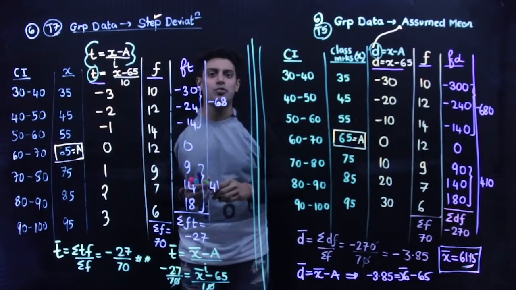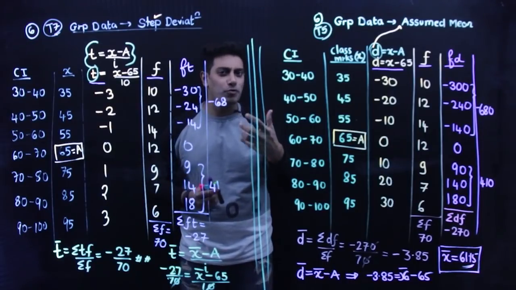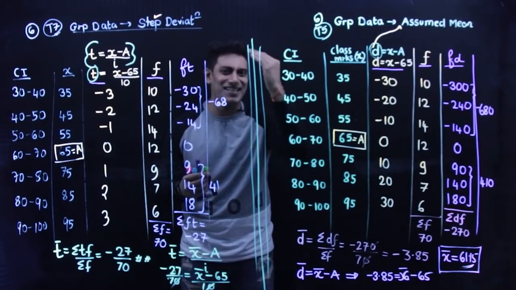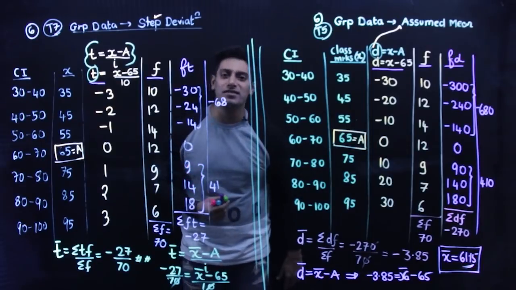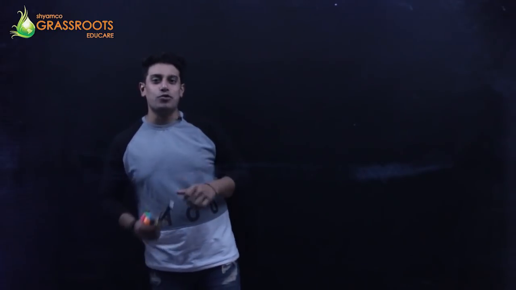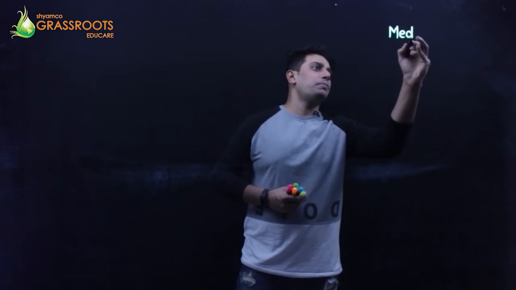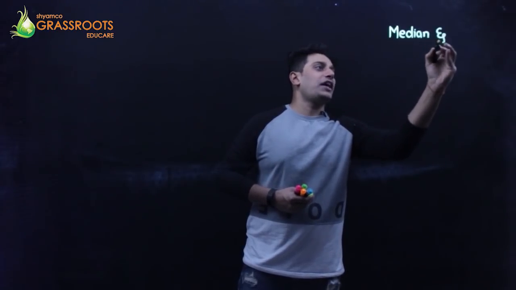Hence, we're gonna start with median and quartiles, and we're gonna learn about the formula and the concept. What exactly is a quartile? What exactly is a median? Alright, we are starting with the next concept of median and quartiles.